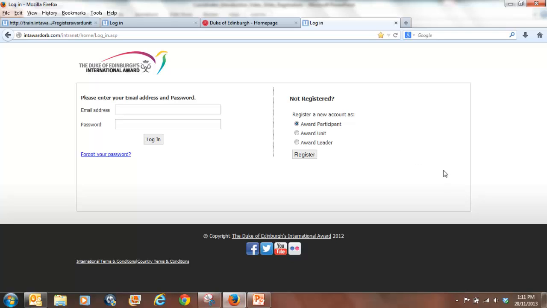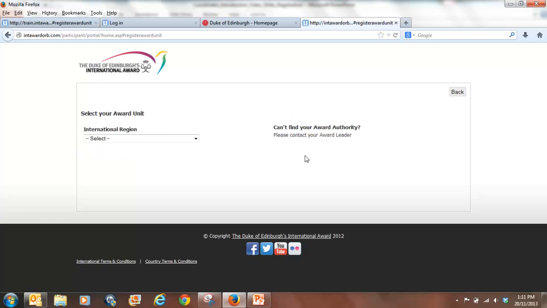And there are options to register either as an award participant, an award unit, or an award leader. The initial registration for an award unit includes one award leader, or the key award leader for the organisation. Once the award unit registration with that award leader has been approved, then if there are any other award leaders attached to that organisation, they can register to that organisation. So we select award unit and register. This will bring up the registration screen.